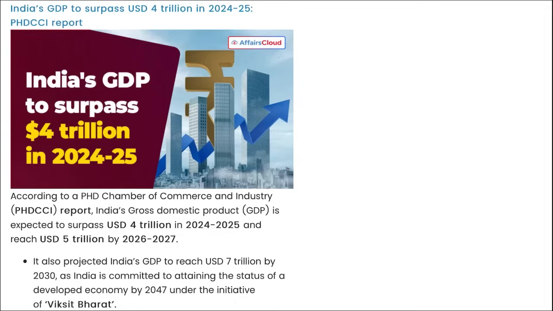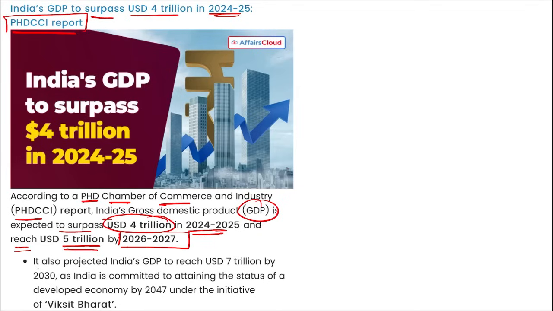Next is India's GDP to surpass $4 trillion in 24-25 as per the report released by PHDCCI. I repeat, PHD Chamber of Commerce and Industry report. They stated that India's GDP is expected to surpass $4 trillion in 24-25 and will reach $5 trillion by 26-27. It also projected India's GDP to reach $7 trillion by 2030, as India is committed to attaining the status of a developed economy by 2047 under the initiative of Viksit Bharat. Take a note of this.